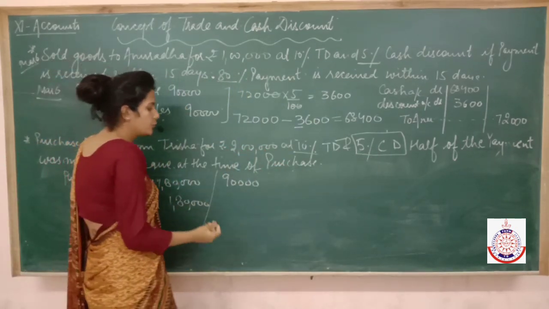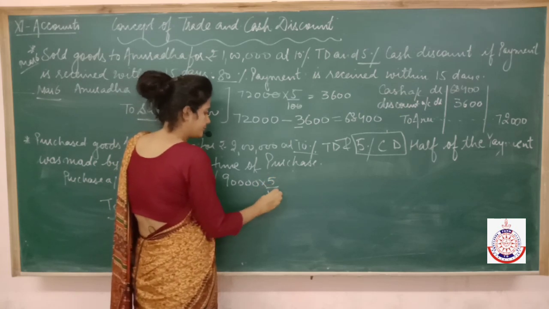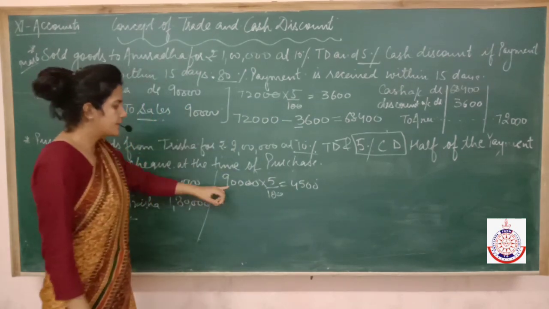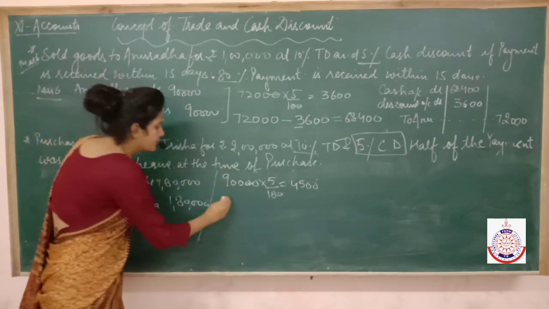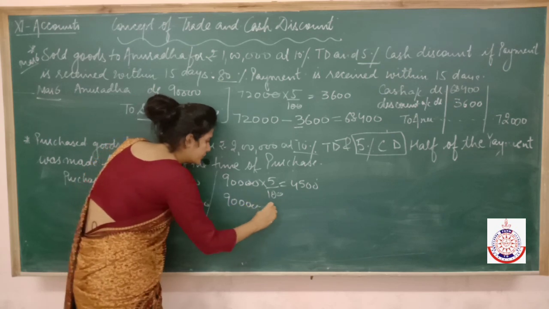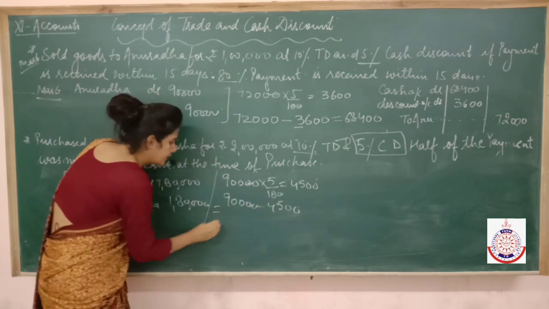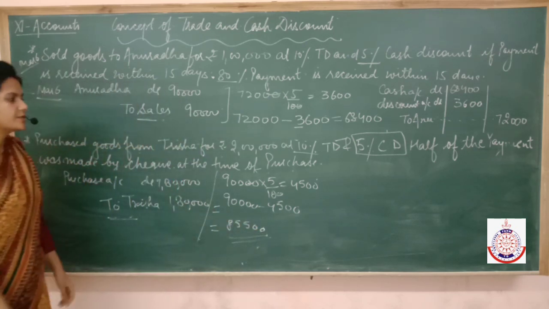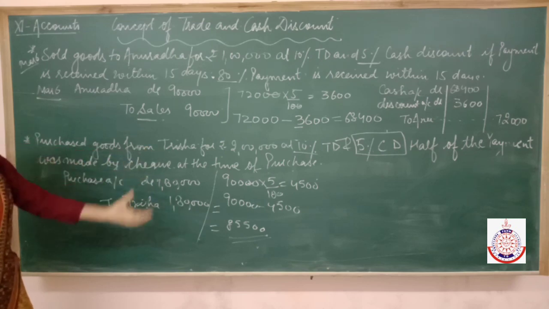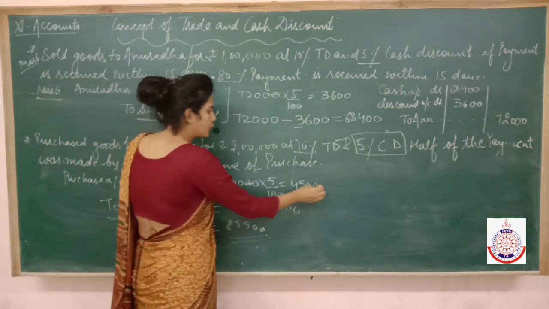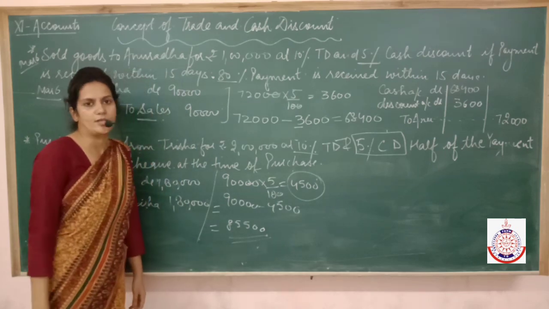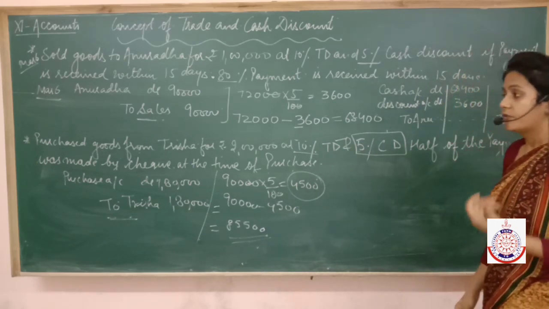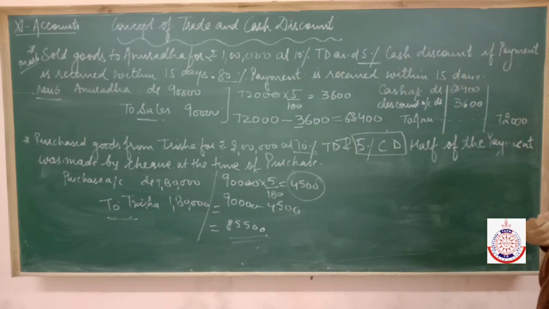So now what will Trisha do? Trisha will give us 5% discount, that is 4,500. Now Trisha will say, instead of making payment of 90,000 to me, make payment of 85,500, because as you have given the cash payment, I have to give you some discount. So this discount of 4,500 becomes an income for us, because we are making our books, we are not making Trisha's book. So we have got a discount. We means our company has got a discount.